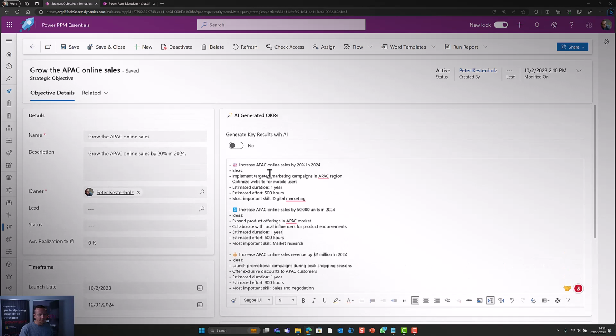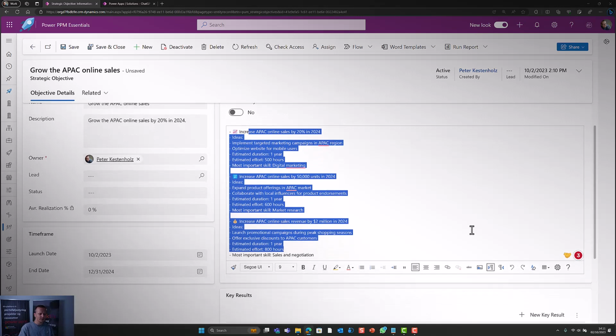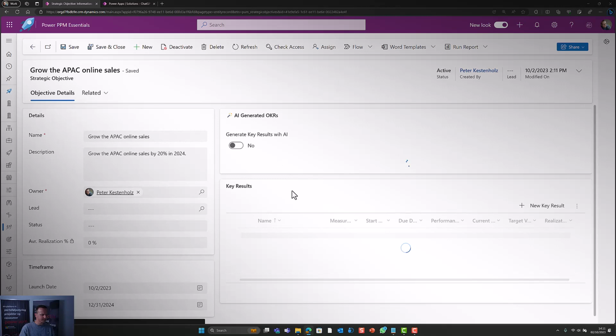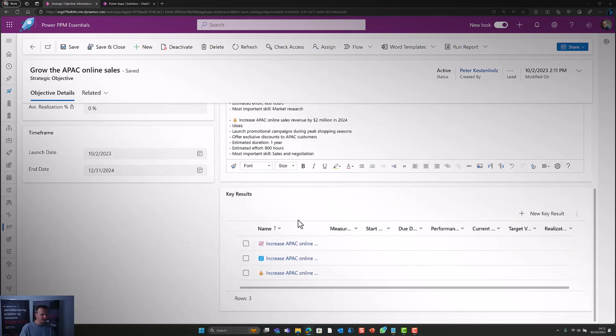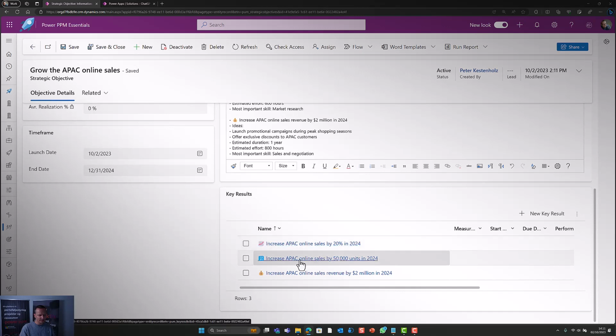Now, one thing is doing it as text input, and you can then delete it or use it or not. But the other aspect is maybe you want this text to be created or injected directly into the application. So down here you also see the same key results. Let me just refresh. It probably wasn't done. Like this. And now you have increased, let's just zoom out, online sales by 20% in 24, by 50,000 units, by 2 million. So different examples of OKRs.